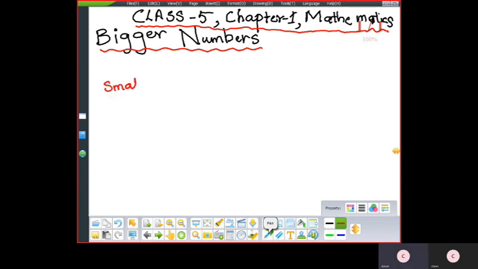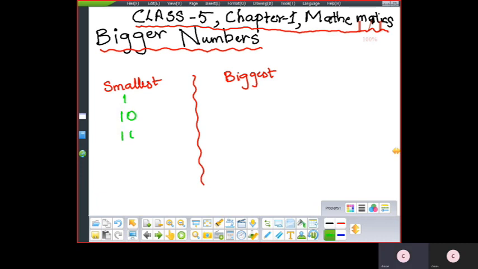Smallest, biggest, largest, greatest, whatever you say. So 1 digit is 1, 2 digits is 10, the smallest, 3 digits is 100.